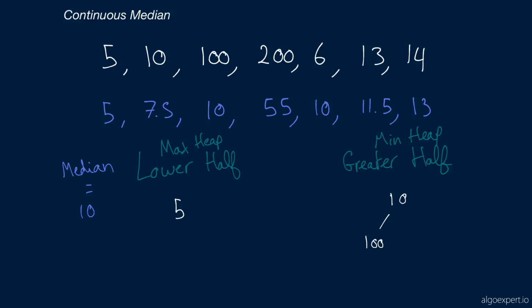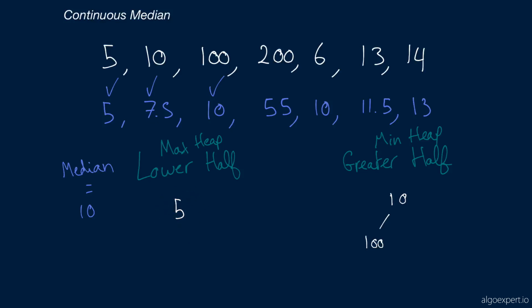So far, so good. We've gotten the first median correct, we've gotten the second median correctly, and we've gotten the third median correctly. Now we add the fourth number, 200. So let's check. 200 compared to 5, it's greater than 5. 200 is greater than the maximum value in the lower half.